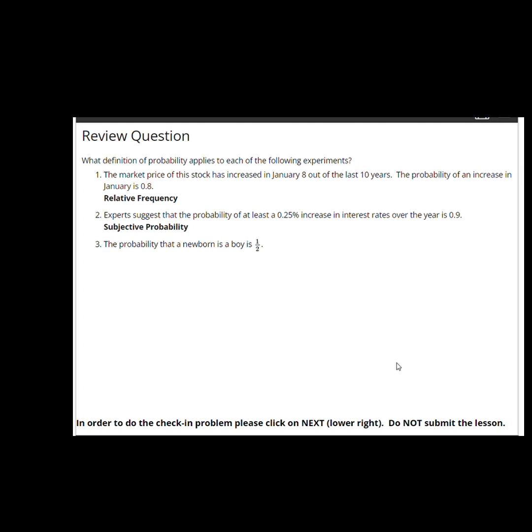Rarely is their subjective probability assignment also 1/2, so it's probably the classical definition, where we've simply used a symmetry. There are 2 possible choices, boy or girl, and so we'll assign a probability of 1/2 to each of them. It's not a perfect model, but it's a reasonably accurate model for what actually happens.